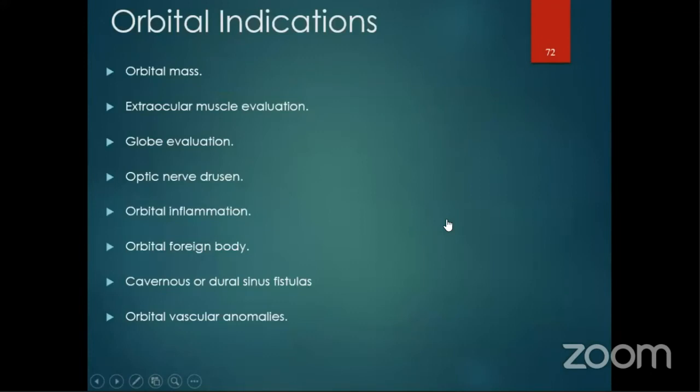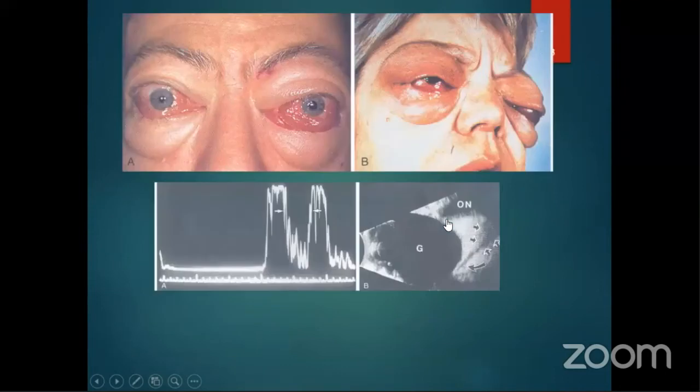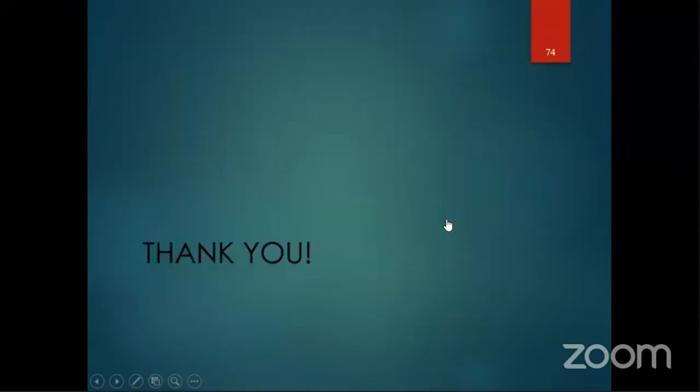So there are various orbital indications like orbital mass, extraocular muscle elevation, globe elevation, optic nerve head drusen, orbital inflammation, orbital foreign body. This is a case of thyroid ophthalmopathy where the muscle thickness is increased, and when the total muscle thickness is more than 18 to 20, you consider it as thyroid ophthalmopathy.